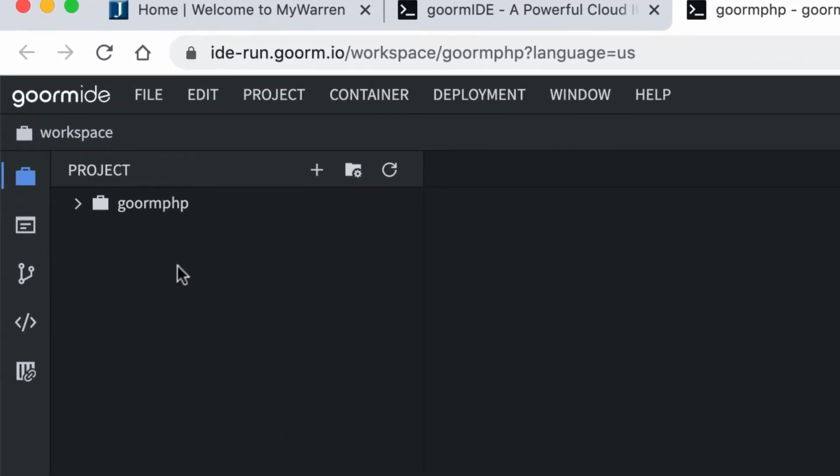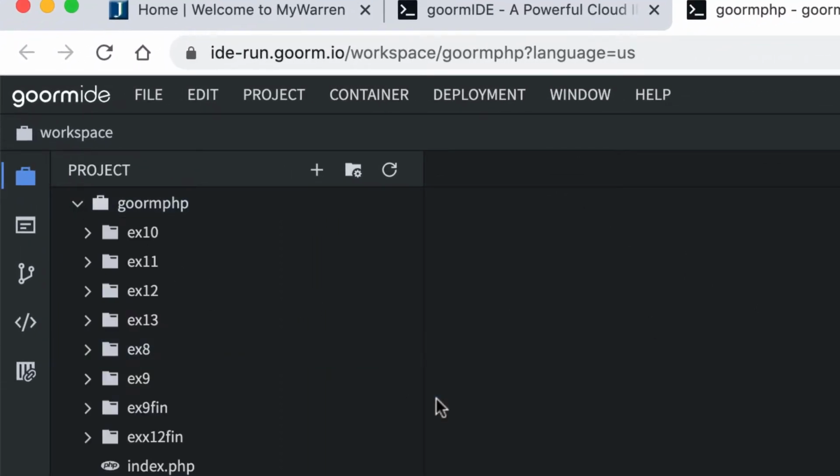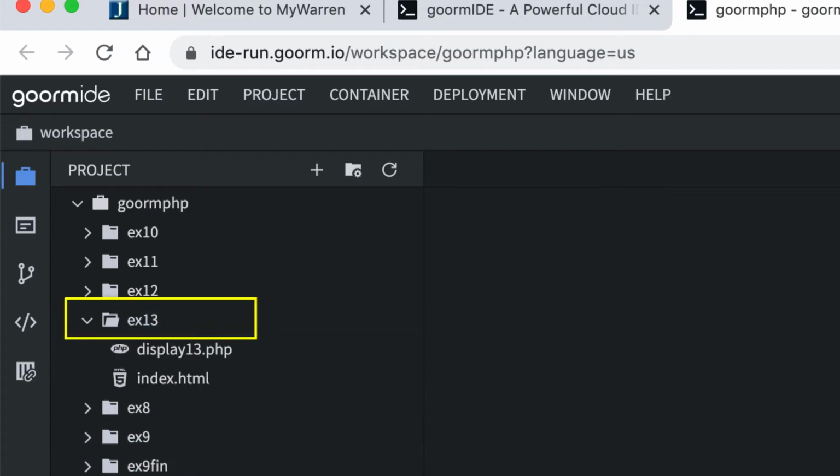I've just opened my container here, so I'm going to click on that. And you should have a new folder in here called ex13. And in there should be two files, one index.html and one display13.php. And again, I just put a 13 on there just so you could tell it apart in case you have another display page opened up and you don't get them confused.